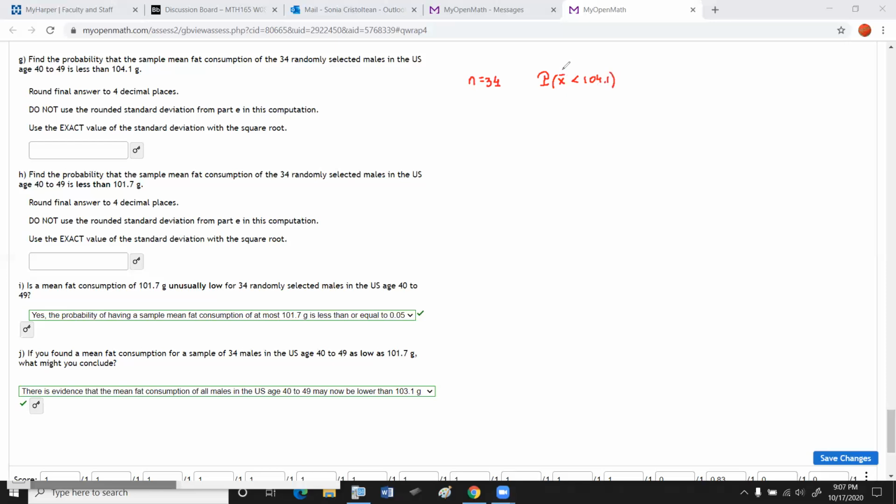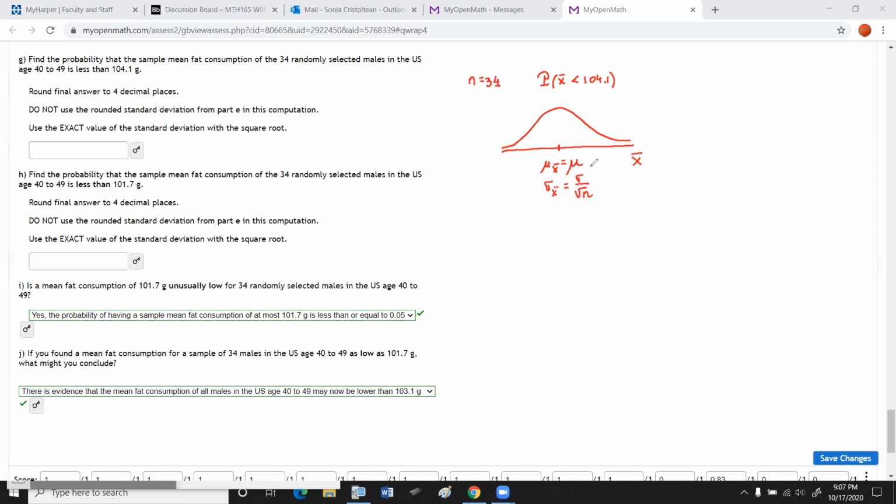Now, because we are asked to find this probability, and this is a sample mean, we have to use the central limit theorem. So we want to make sure we understand this. The central limit theorem tells us that, and sorry about this, this is my dog barking. So here is the sampling distribution of the sample means. What we know about the sampling distribution of the sample means is that mu X bar is mu, and the standard deviation is sigma divided by square root of n.